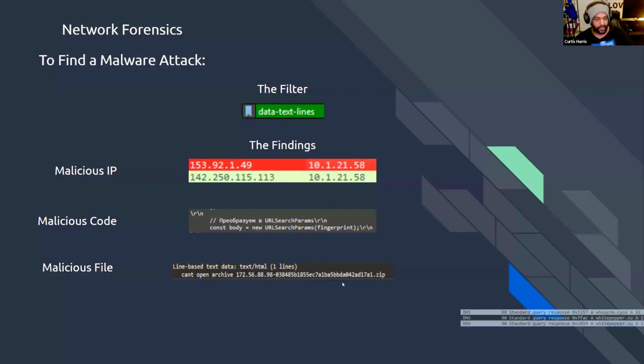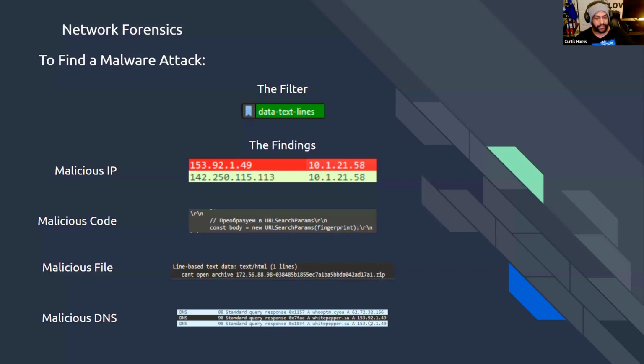target PCs. On top of that, that same 153.92 IP address, from looking up data text lines, was also hit sending information to a website domain known as whitepepper.su. For those of you that don't know, SU stands for Soviet Union, which is a decommissioned, non-protected, perceived-to-be Russian government owned specific website that is used to send malicious data.